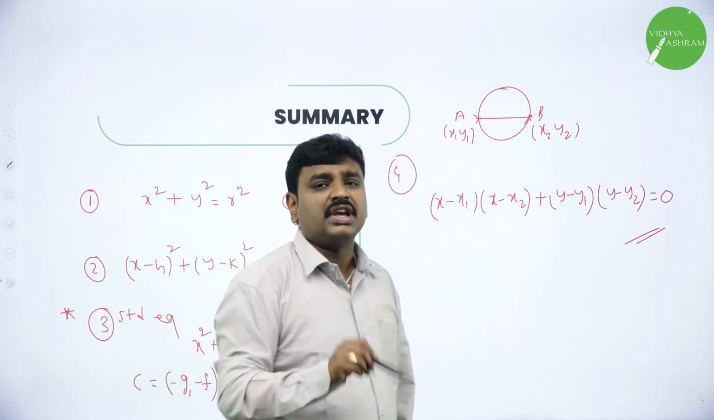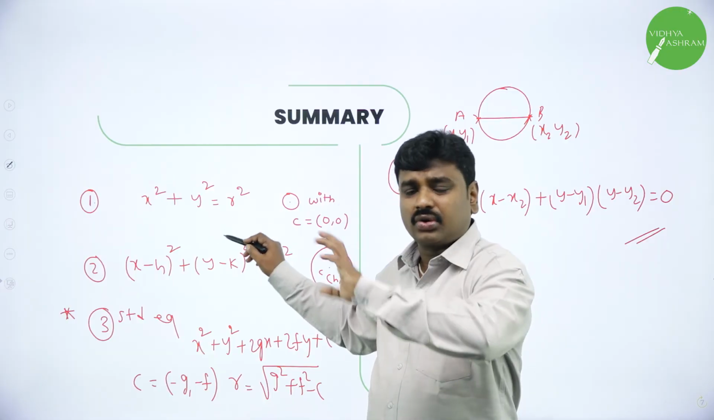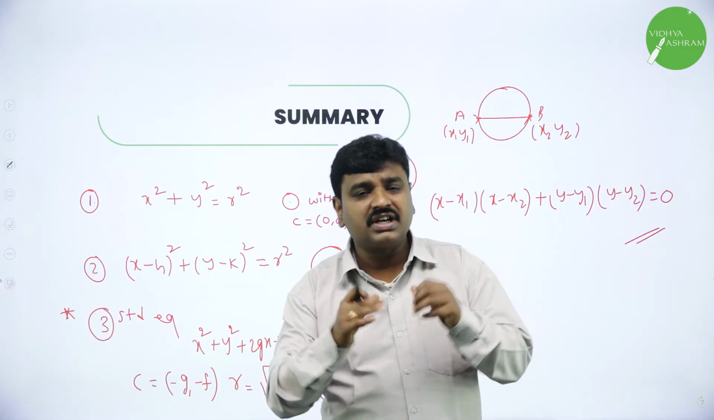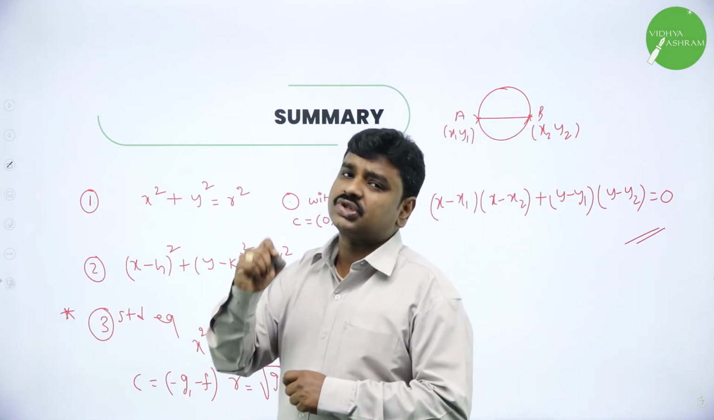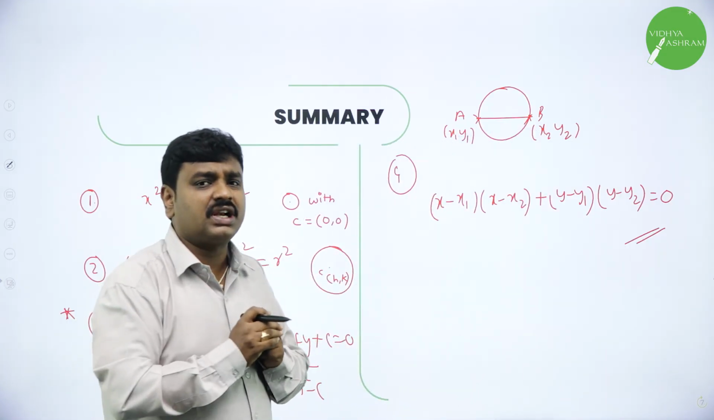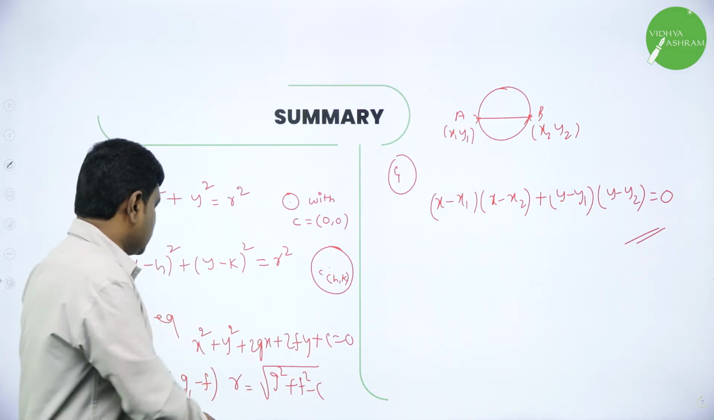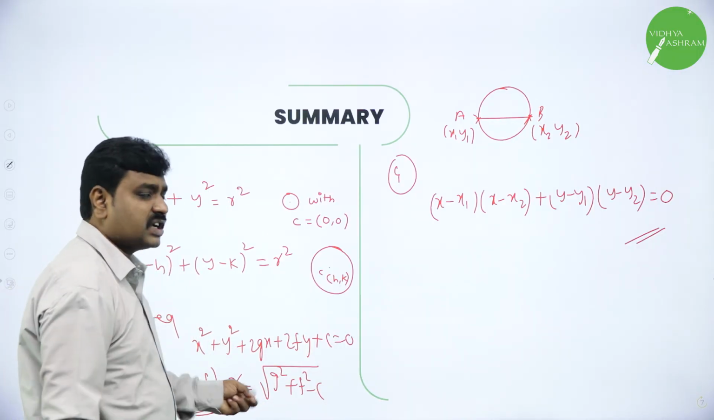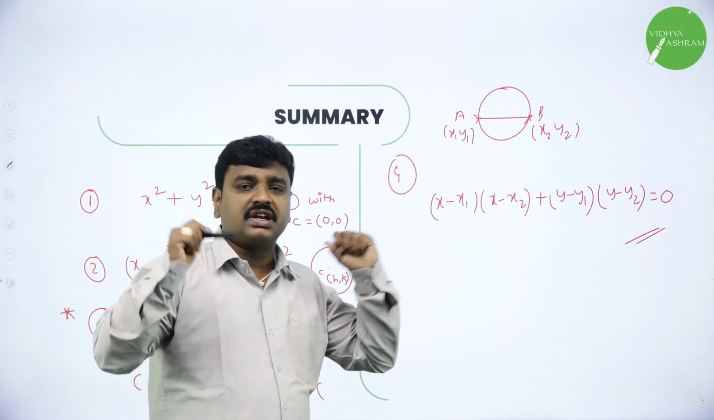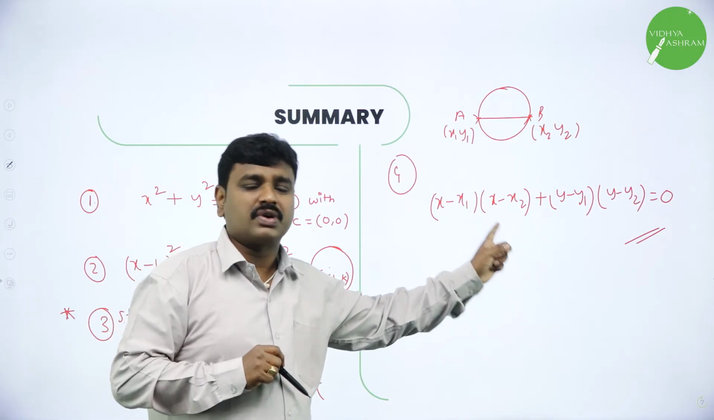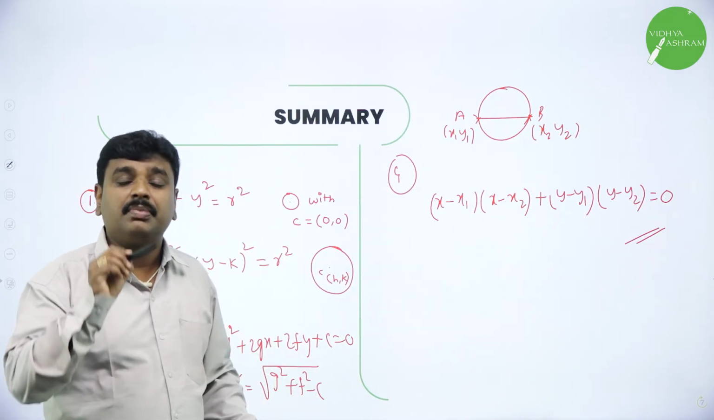So, what is the first one? Equation of circle with center origin: x square plus y square equal to r square. And the equation of circle with center h comma k: x minus h the whole square plus y minus k the whole square equal to r square. The standard equation of circle: x square plus y square plus 2gx plus 2fy plus c equal to 0. Its center is minus g, minus f. Its radius is root of g square plus f square minus c. And when diameter ends are given: x minus x1 into x minus x2 plus y minus y1 into y minus y2 equal to 0. Memorize these equations and become thorough.